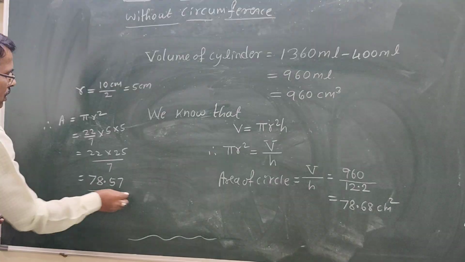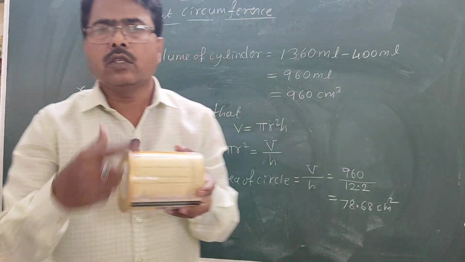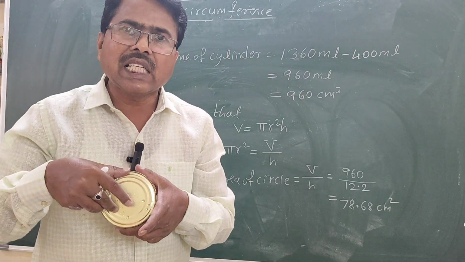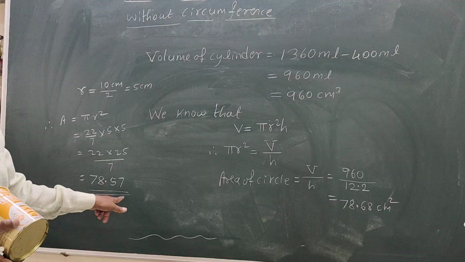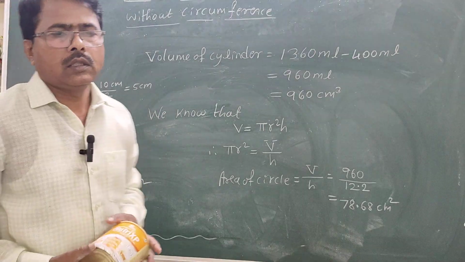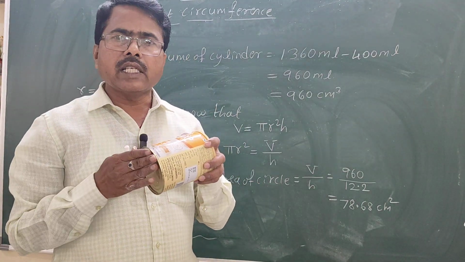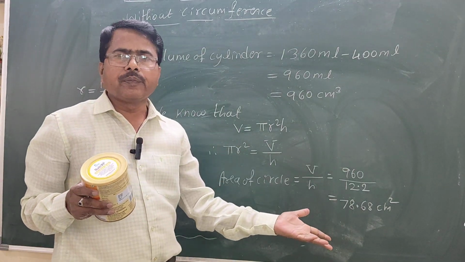The area of this circle using the radius, that is by measuring the radius and calculating, is 78.57 centimeter square. And practically, without knowing the radius, it is 78.68. Both are the same.